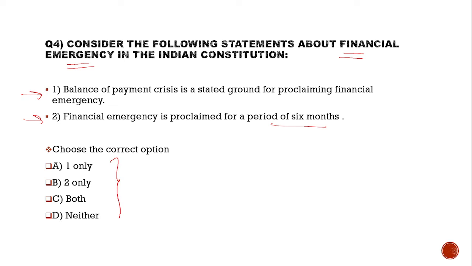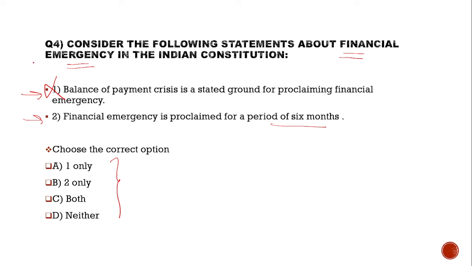See, look at statement 1. Balance of payment crisis is a stated ground for proclaiming financial emergency. This statement is incorrect. Article 360 empowers the President to proclaim a financial emergency if he is satisfied that a situation has arisen due to which the financial stability or credit of India or any part of its territory is threatened.